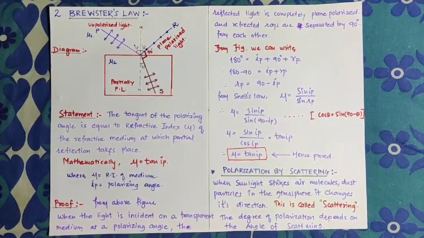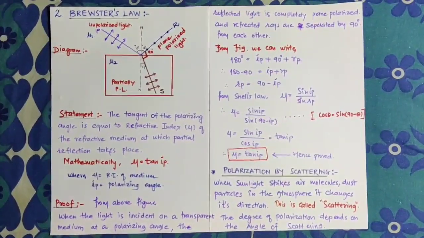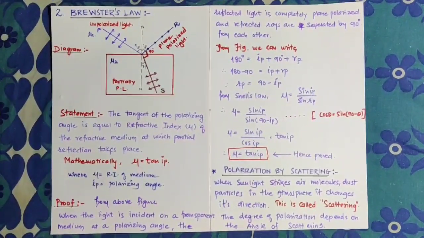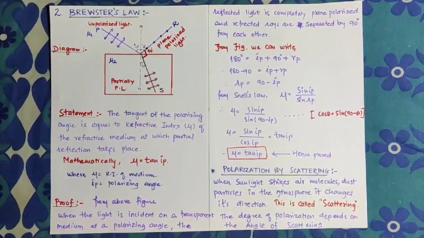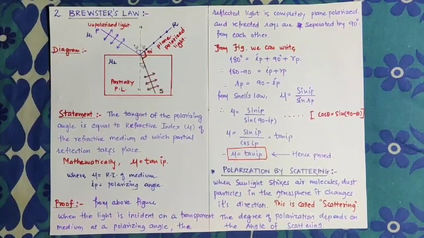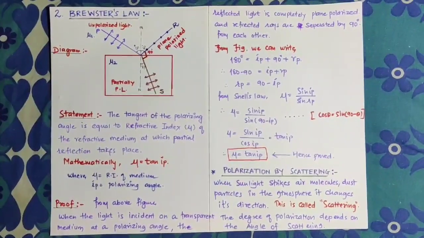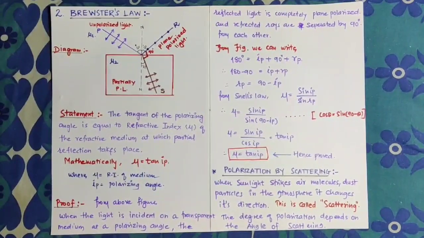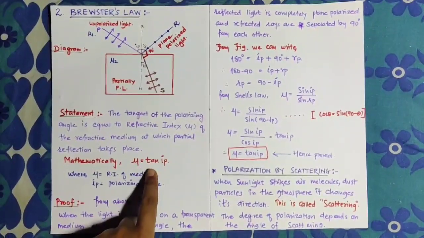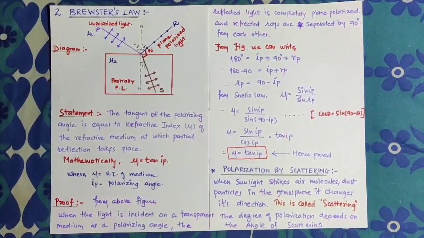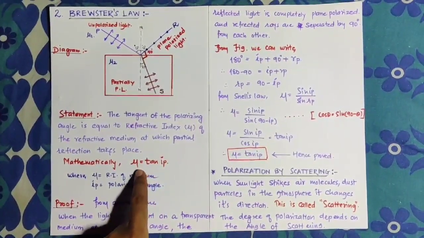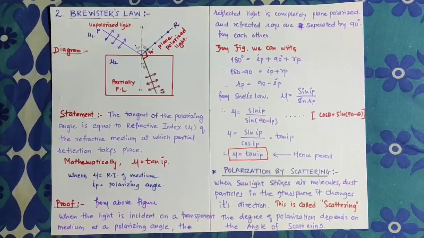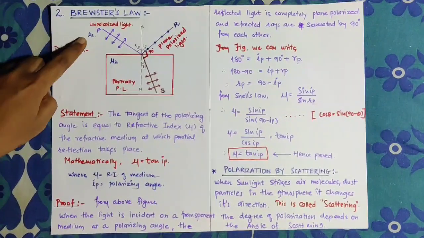So now in the second video we will discuss the second law of polarization, called Brewster's law. I already told you this Brewster's law is related to the transparent medium. Here we have to prove that the refractive index is equal to the tangent of the polarizing angle. To prove this mathematical expression of Brewster's law, we consider two mediums.